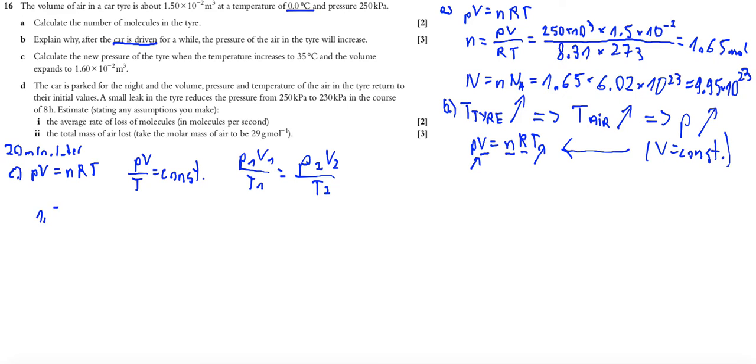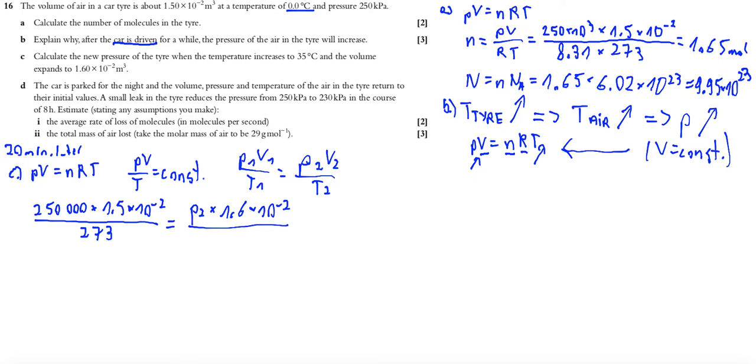So P1 is 250,000 times V1, 1.5 times 10 to the power of minus 2, divided by T1, 273 kelvins, is equal to P2, which we don't know because we are calculating the new pressure, times V2, 1.6 times 10 to the power of minus 2, divided by T2.